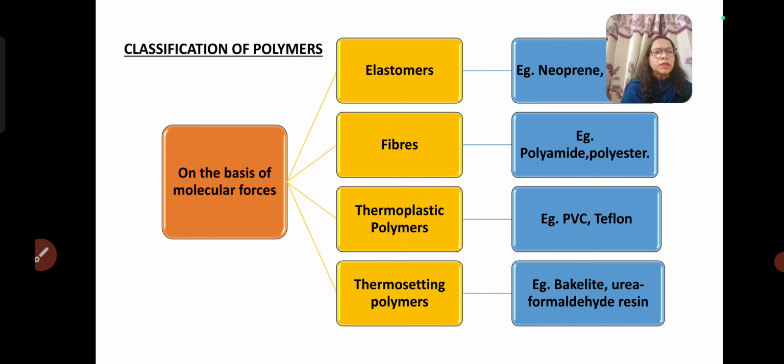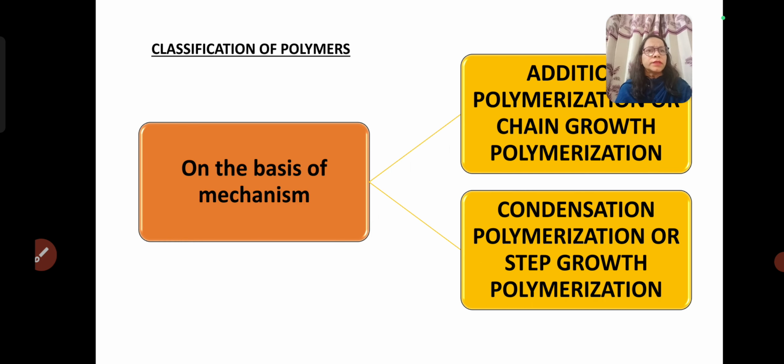Thermosetting polymers are those which get fused on heating but cannot be remolded again. Bakelite and urea formaldehyde resin are the examples. Next classification is based on the mechanism, and on the mechanism there are two types of polymers: addition polymers or chain growth polymers, and second, condensation polymers or step growth polymers.